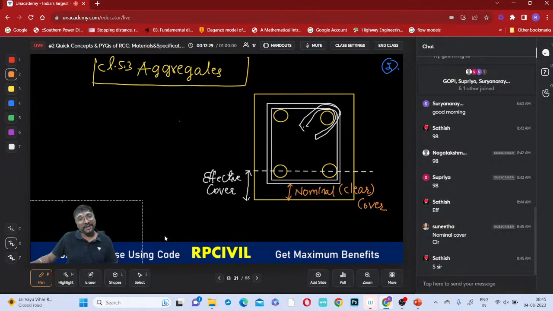Now, sir, you have kept the heading as aggregates, but you are discussing this reinforcement. Yeah, don't worry, it will come, why I have discussed this. No need to worry.